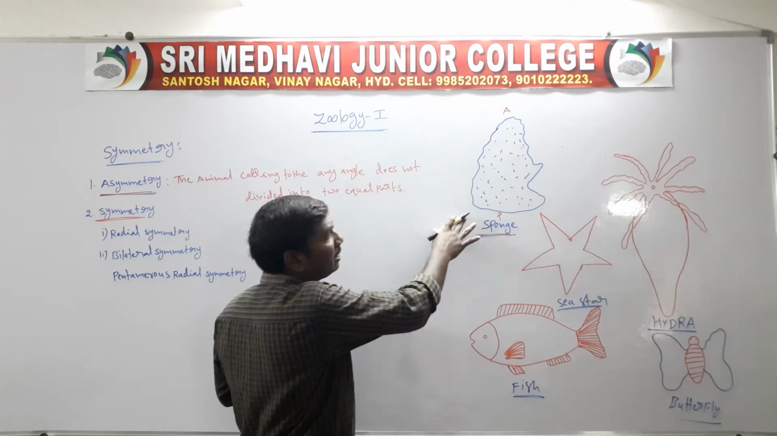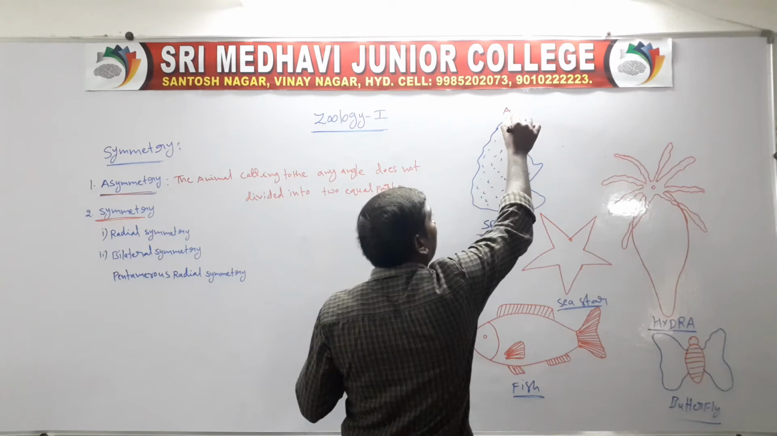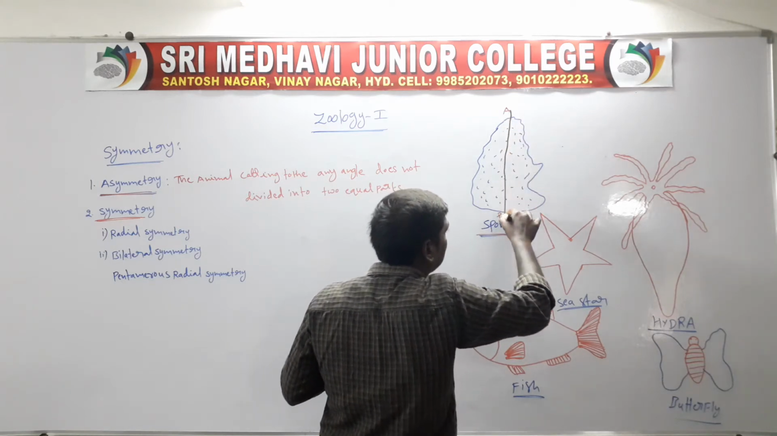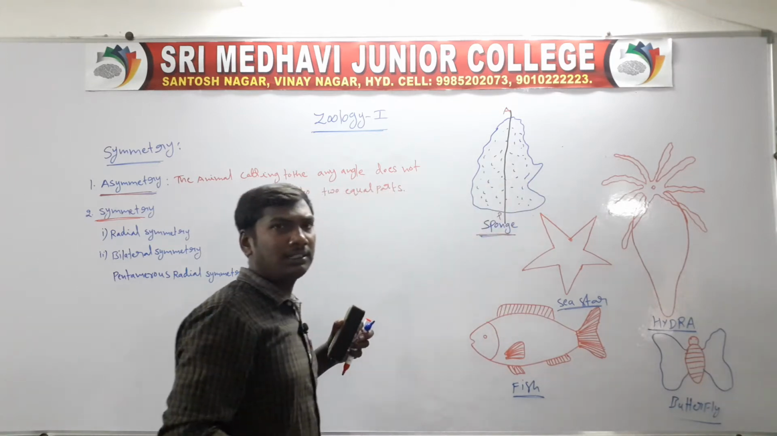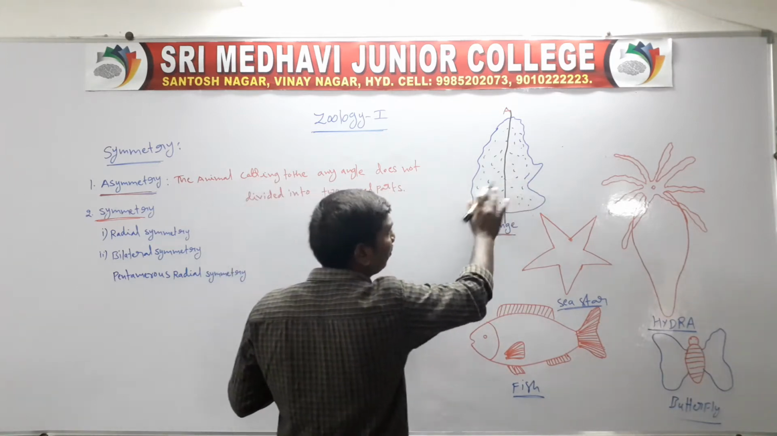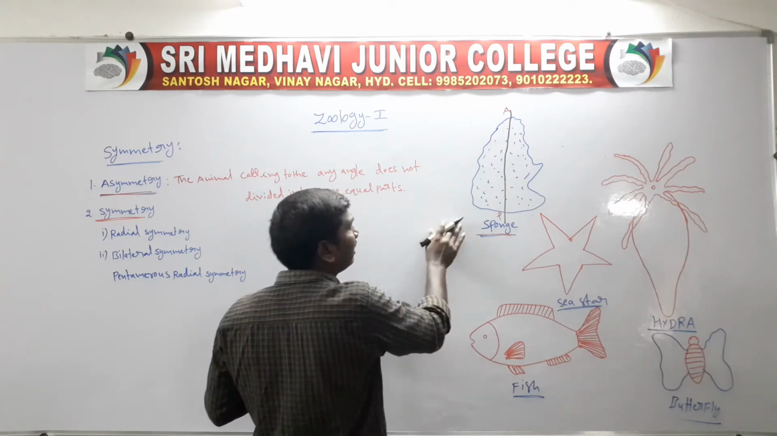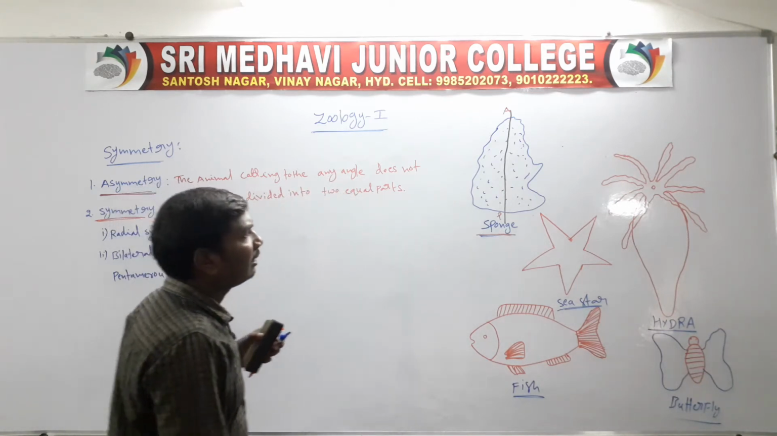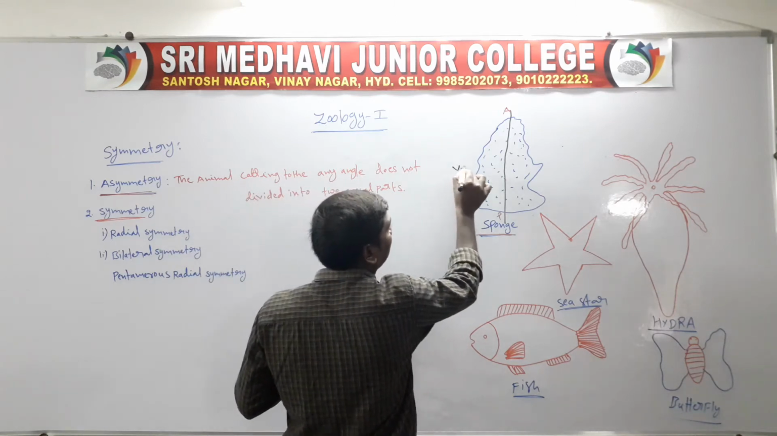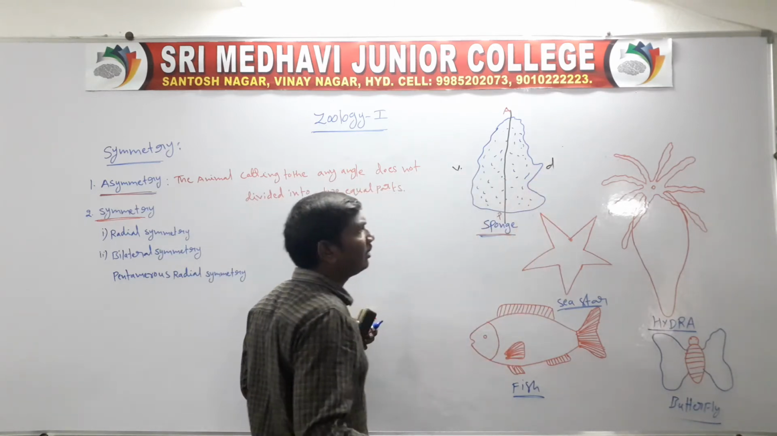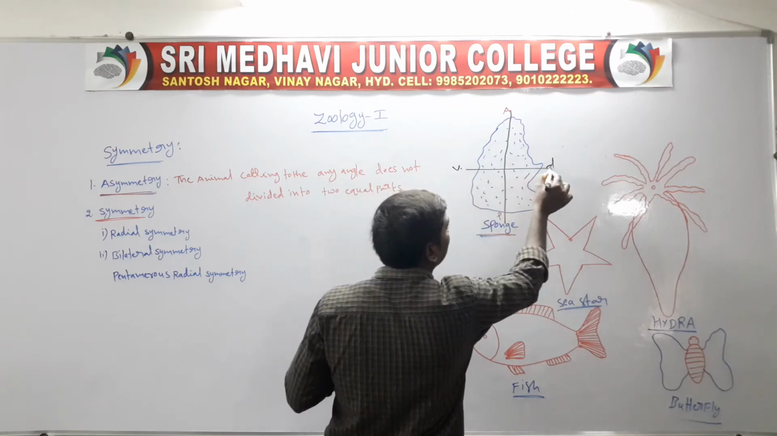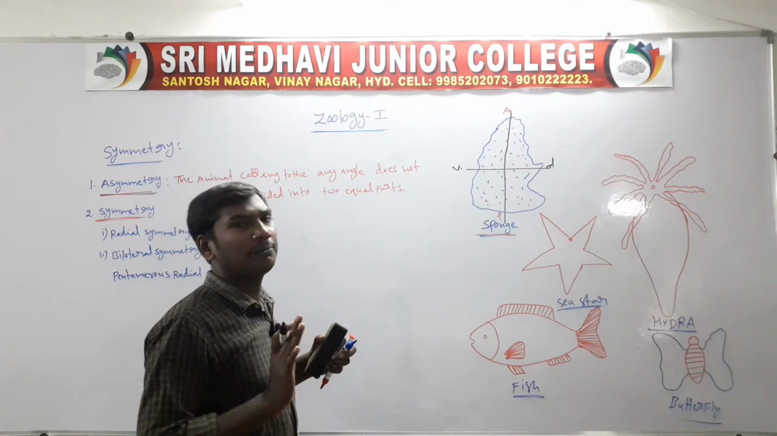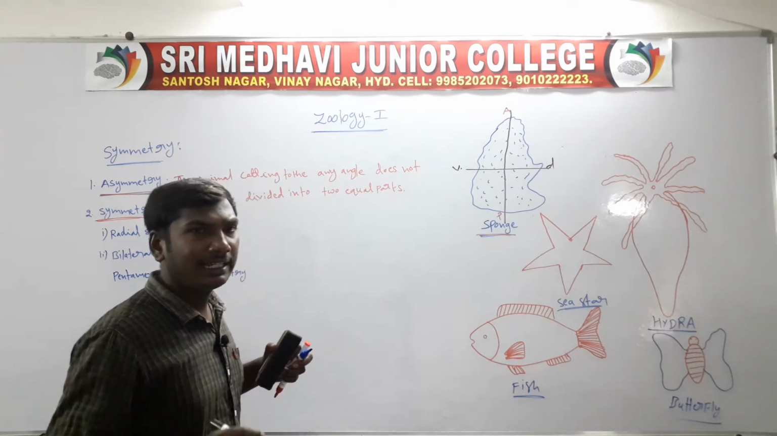This is a rough diagram of a sponge. Cutting from anterior to posterior through the central axis, is it divided into two equal parts? No, there are no two equal parts. So, this type is called asymmetry. Next, the ventral side and the dorsal side. Cutting at this angle, is it divided into two equal parts? No, there are no two equal parts.